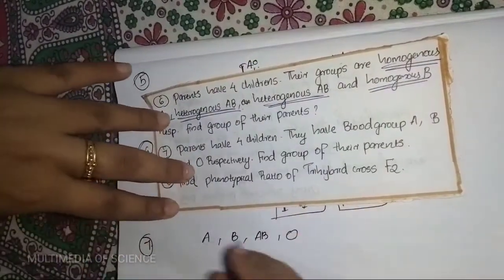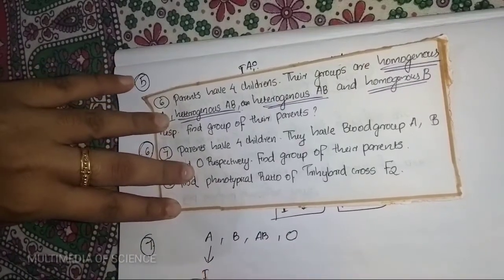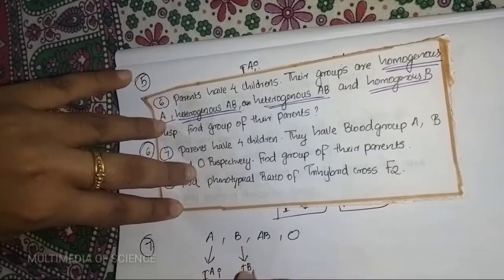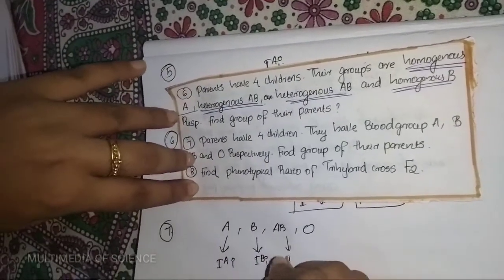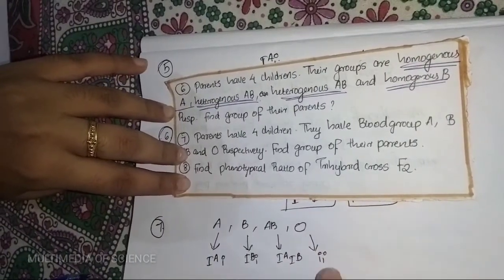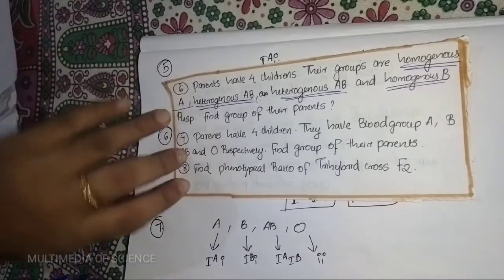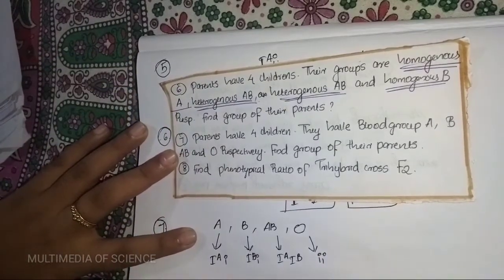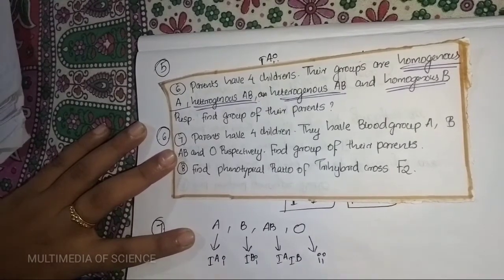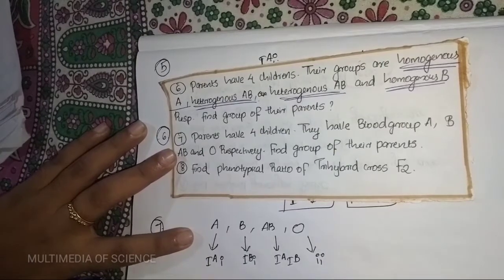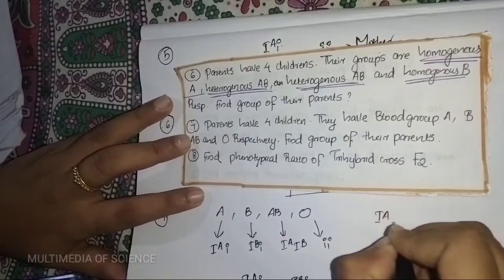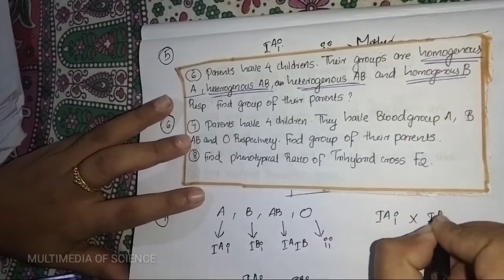The first one, A, can be written as IAi. Next is IBi. Then another one is IAIB, and the last one, O, can be represented by ii. This indicates the parents are IAi and IBi. Just reverse this, I will do it again: IAi crossed with IBi.